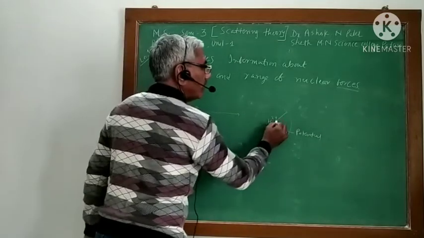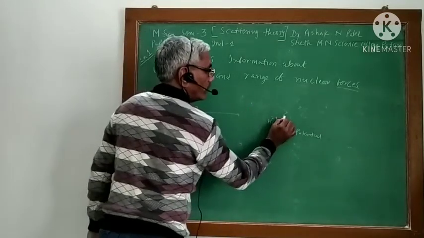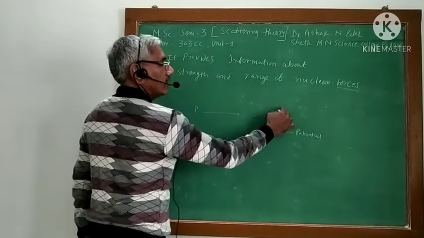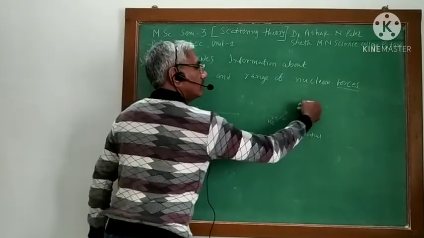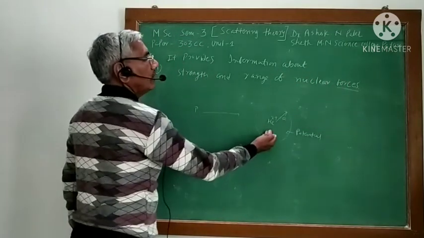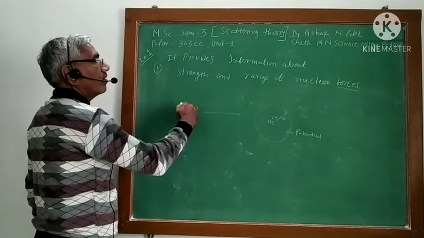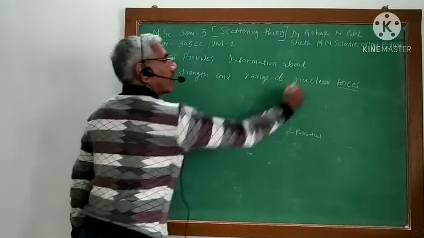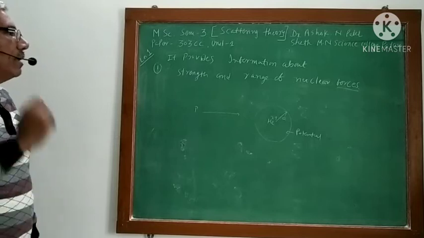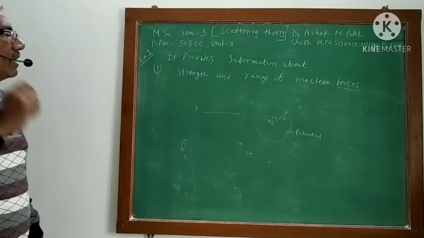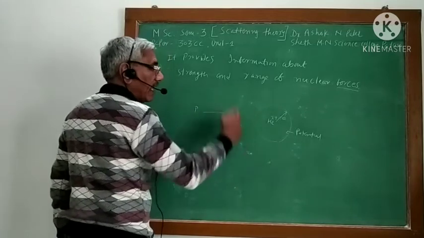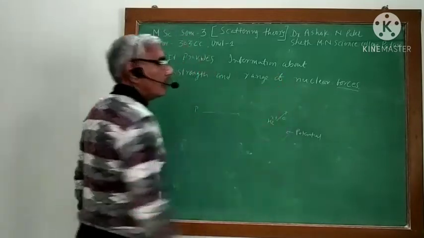Suppose this is A. Up to this range, it has some potential. After that, the potential decreases. So what is the range of potential that you can get from the study of scattering? The study of scattering provides us the information about the strength and range of the nuclear forces.